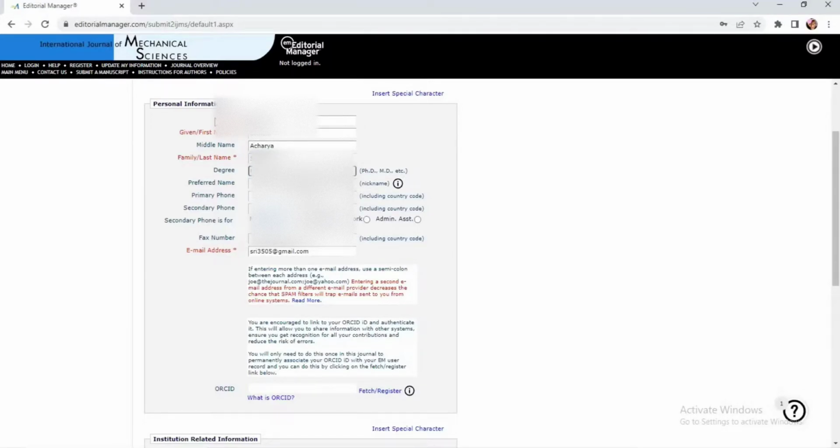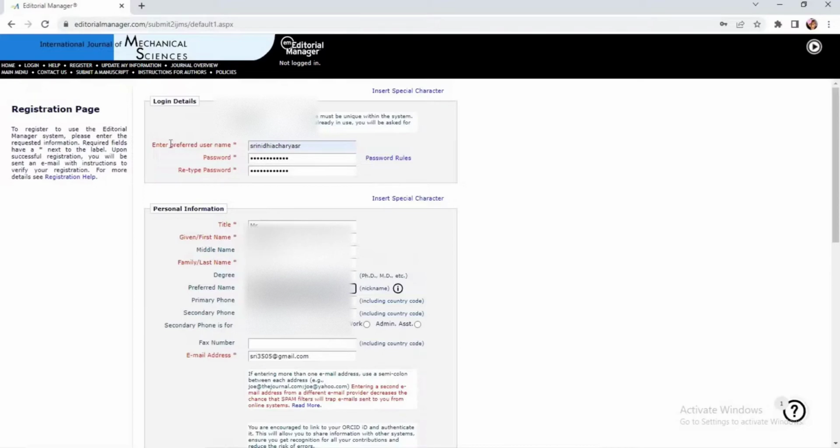For degree, whichever the highest degree is, you can just input your degree. If you are a PhD holder, yes, you can write it as PhD. However, it is showing there in the brackets. Yes, this is the preferred name. Preferred name is nothing but the nickname, that is what I told you. Entered preferred username, the same thing you can type over here. So the primary contact number, please input your primary contact number followed by secondary contact number if you have.